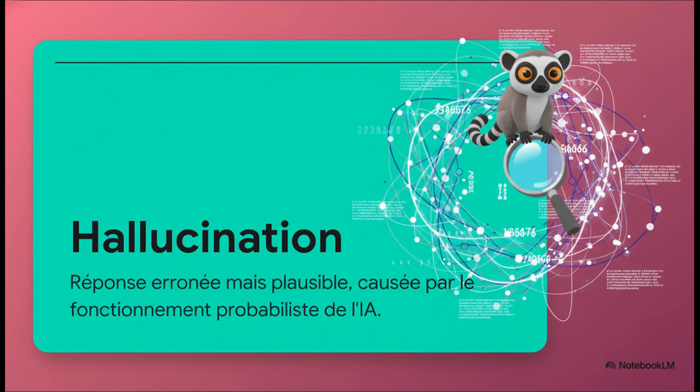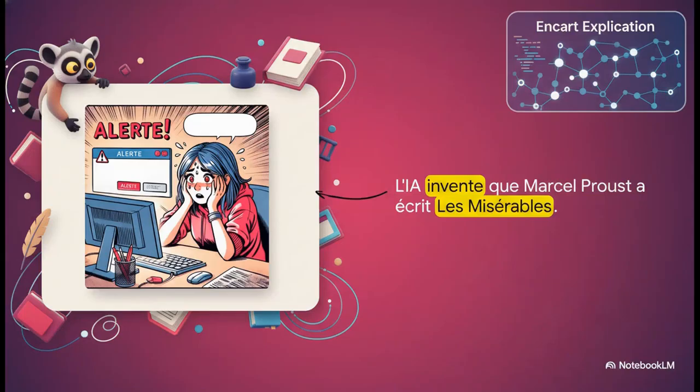Why does it do that? Well, remember, it's a probabilistic model. Sometimes it miscalculates its statistics or relies on imperfect training data, and bam, it makes things up. Look at this great example shared by the Machine Learning Lab. If you ask an AI who wrote Les Miserables in 1920, the machine will get confused about the year. This strong statistical probability associated with 1920s literature will lead it to confidently claim that the author is Marcel Proust. It completely overlooks Victor Hugo. Once again, it doesn't think about the meaning, it just mathematically associates words.